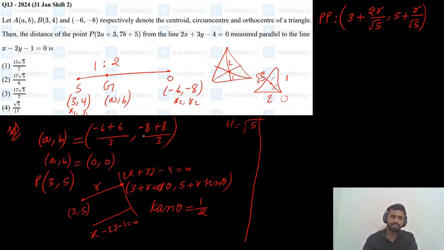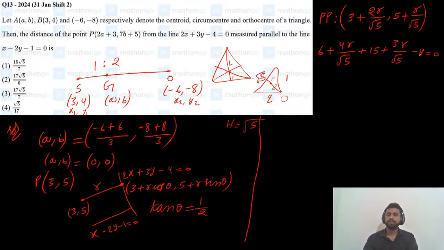Now, where is this point lying? This point lies on the line 2x plus 3y minus 4 equals 0. So just substitute this point in this line. 2 times 3 is 6, plus 2 times 2 is 4, so 4r by root 5. Next, plus 3 times y, so 15 plus 3 times r by root 5, and minus 4 equals 0.